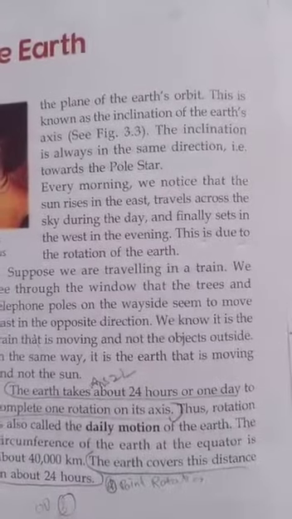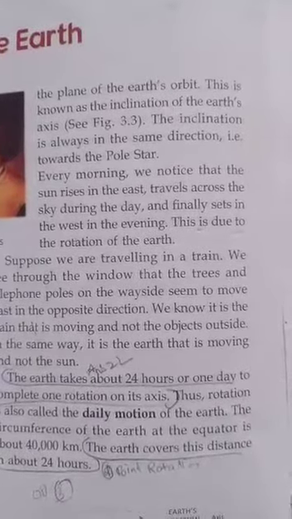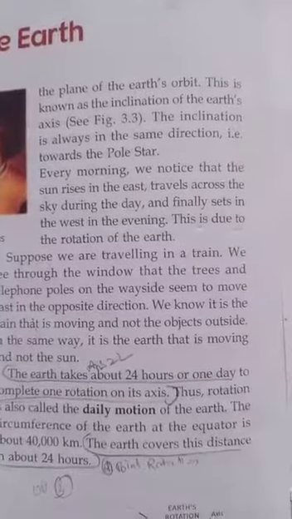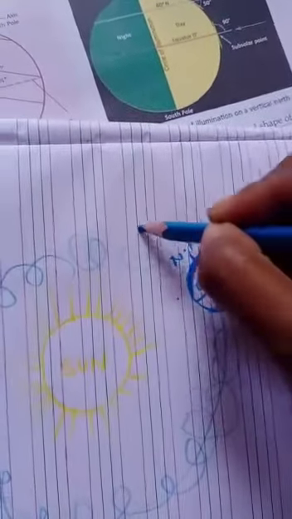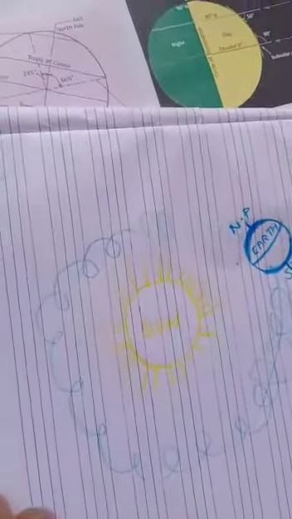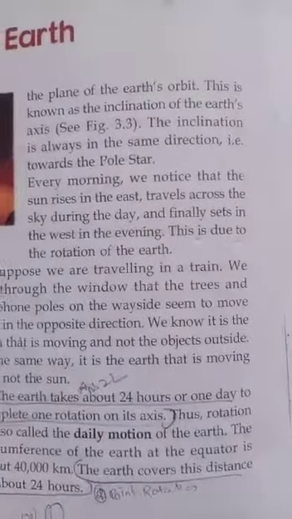The inclination is always in the same direction, that is towards the pole star. So the inclination is always towards the pole star. I have explained this earlier in the 2nd chapter also. The inclination is always in the same direction, towards the pole star.